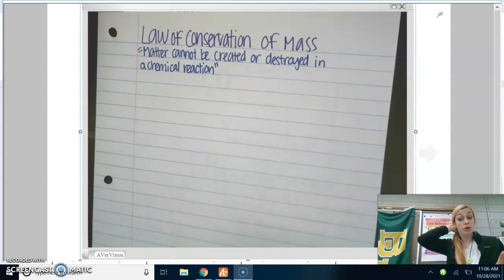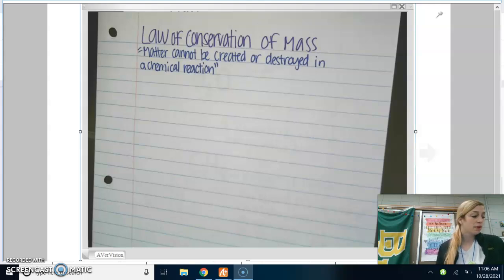Now, it can look totally different. If you're thinking about some of the chemical reactions we did last week, it can look totally different. Even if you burn paper, you start with paper and fire, they react, and at the end, that paper looks different. Now you have ashes, but the mass of the paper in the beginning and the mass of the ashes in the end is the same. Matter can't be created or destroyed. It can be changed. It can look different. It can go from paper to ashes,